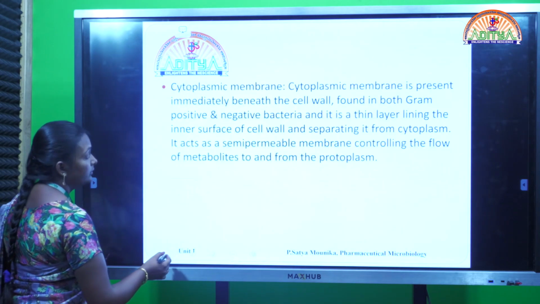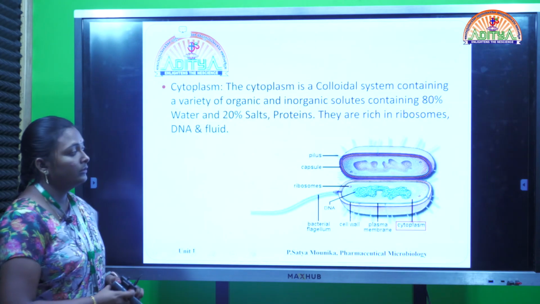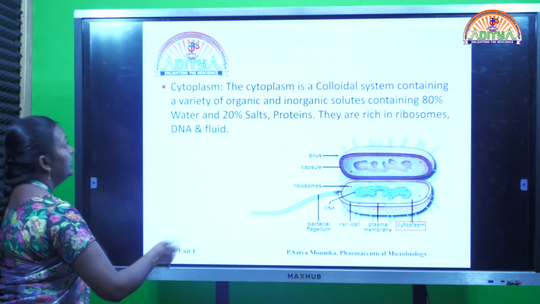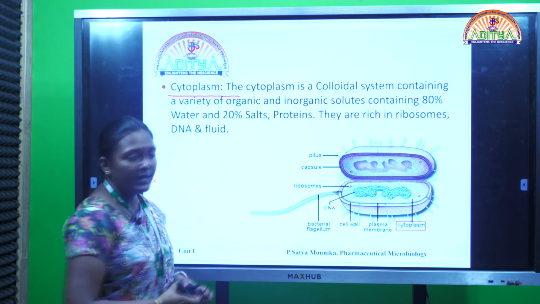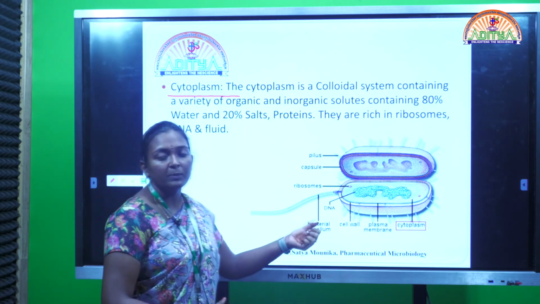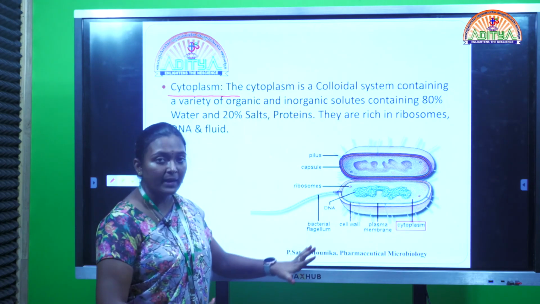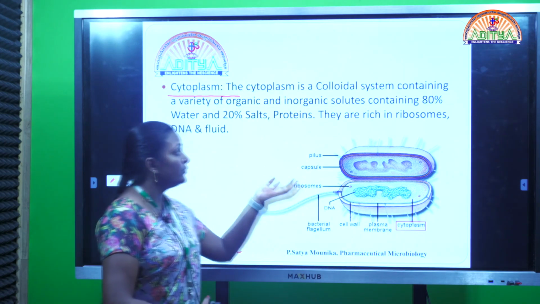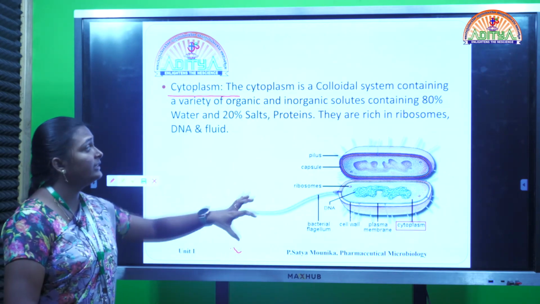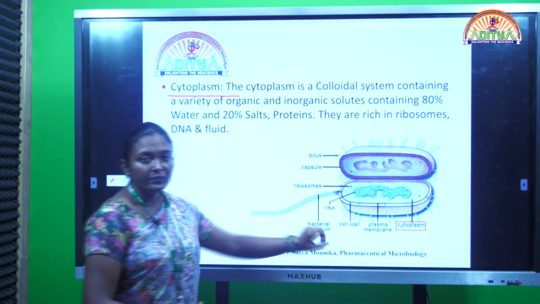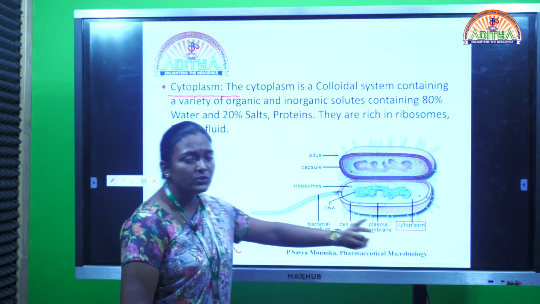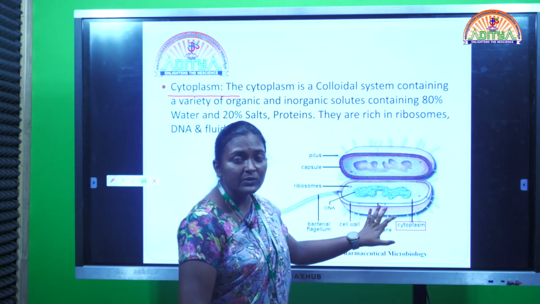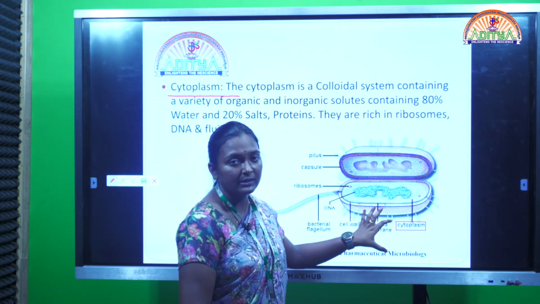Now coming to the next cell constituent, that is cytoplasm. Previously we said that the cytoplasmic membrane is the one which is separating the cytoplasm from the outer or external cell membranes or cell organelles, right? So this cytoplasm is a colloidal system which contains both the organic constituents as well as the inorganic constituents, as well as various cell organelles which are present in the cell,